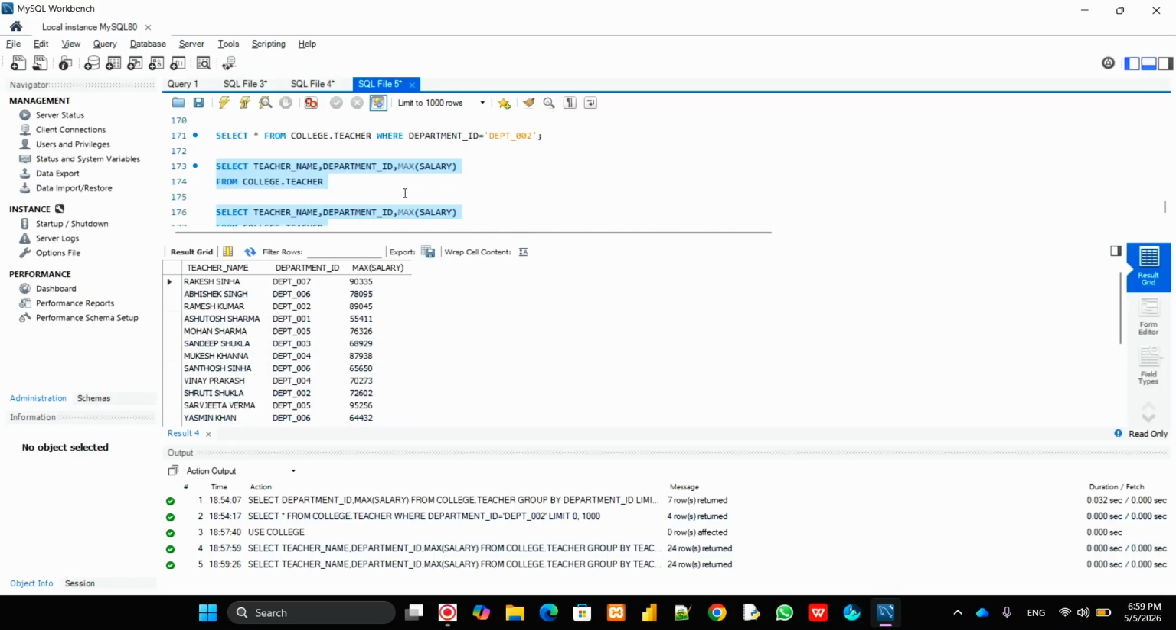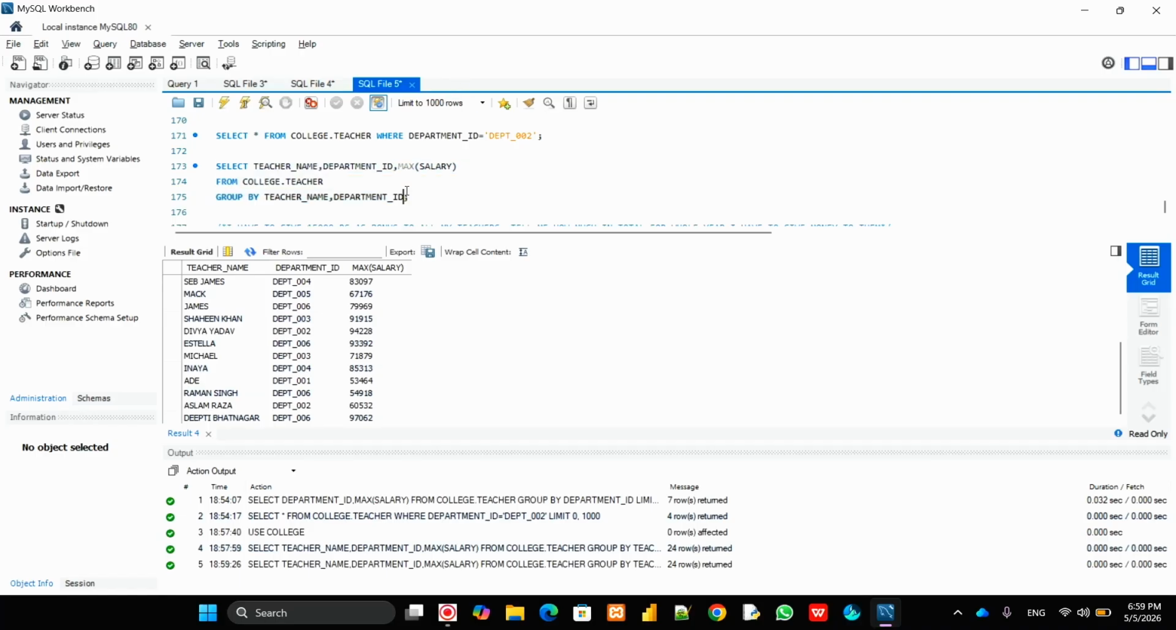But if you see over here, all the teachers and everything is coming. What can be the reason that when we are doing teacher name and department ID, then everything is coming? Like if you see here Divya Yadav, so let's take where department ID equal to. This is what I wanted to make you understand, because this will be the basis of our next lecture.